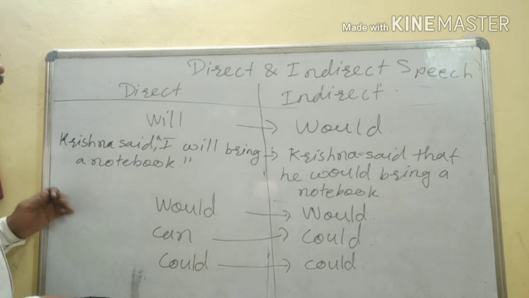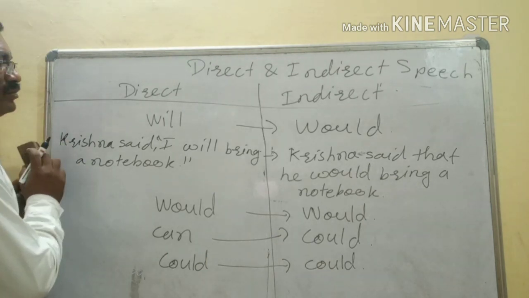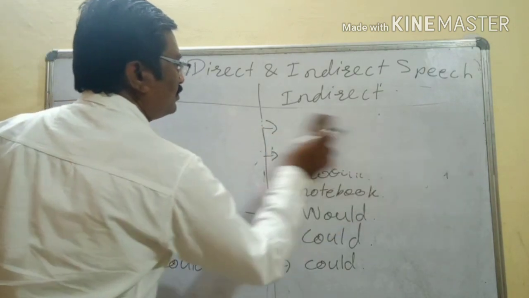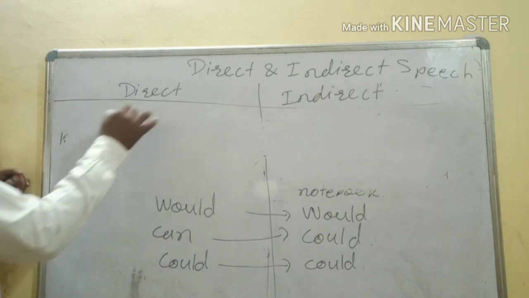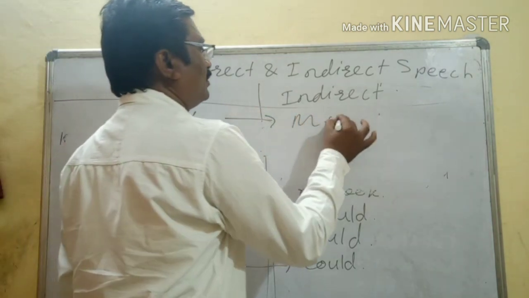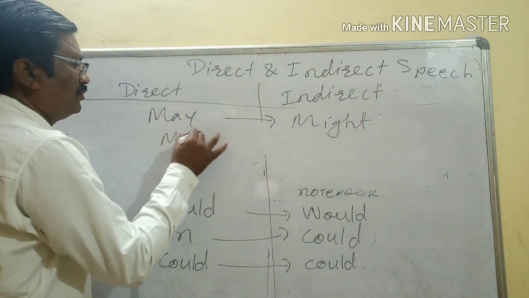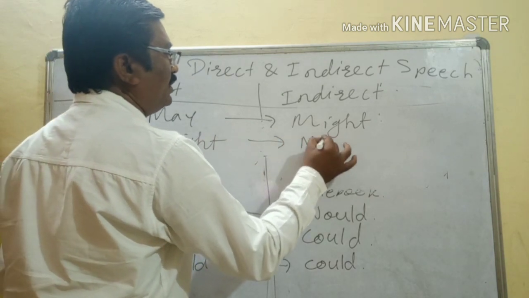Please note down. Can will change into could, could will remain same. May will change into might, might will remain same, that is might only.